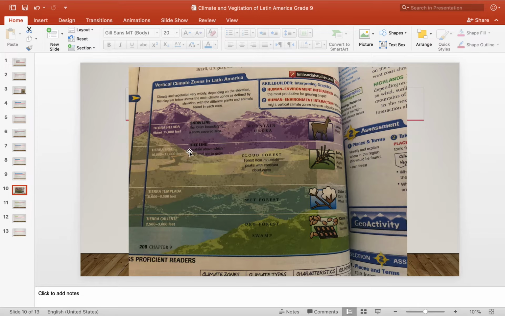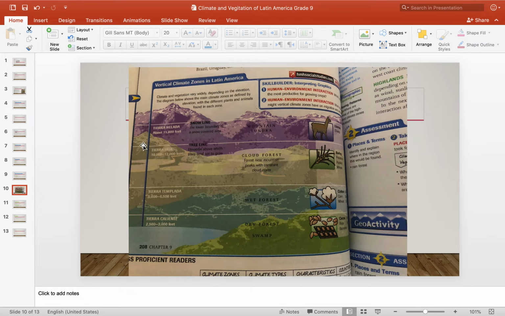And then we have the Tierra Fría tree line. We can see tree lines, elevation above which trees tend not to grow. So this is the region where trees cannot grow. But we can find cloud forest near mountain peaks with constant cloud cover. So this is on top of the mountains, but not as high as where the snow is, within the peaks of the mountain.